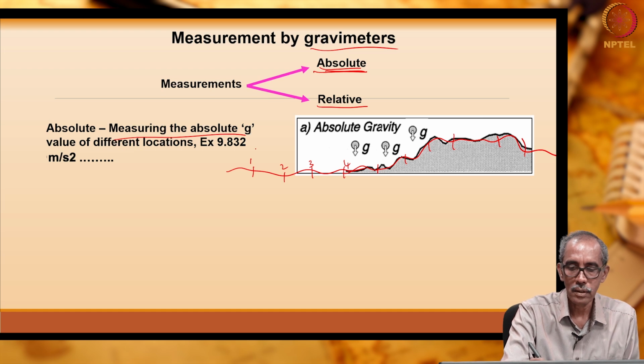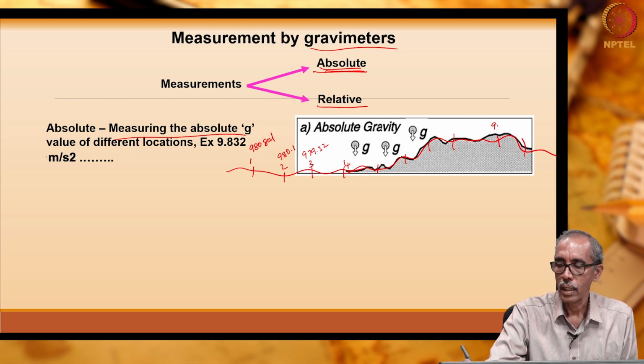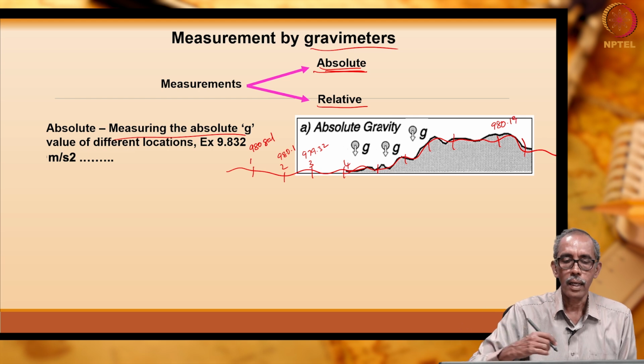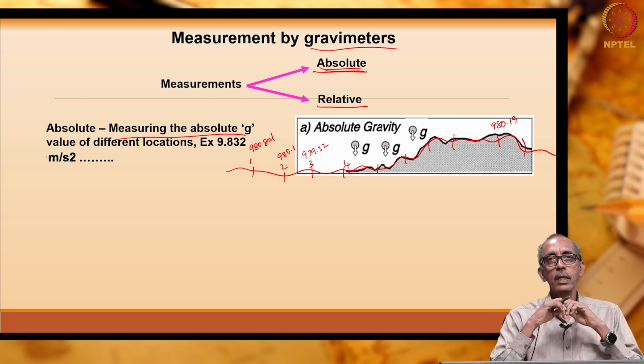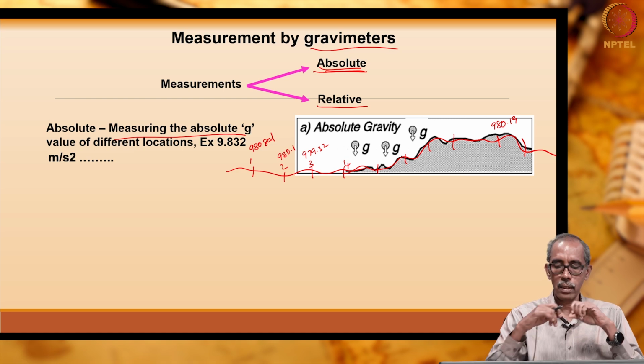We are measuring the actual. Here 980.1, here 979.32, here at this place it is 980.19, like that. We are measuring the actual gravity value. This is one way of measurement.